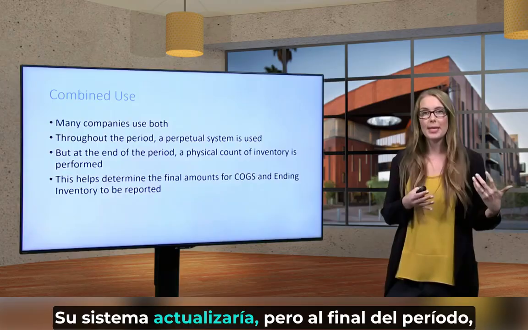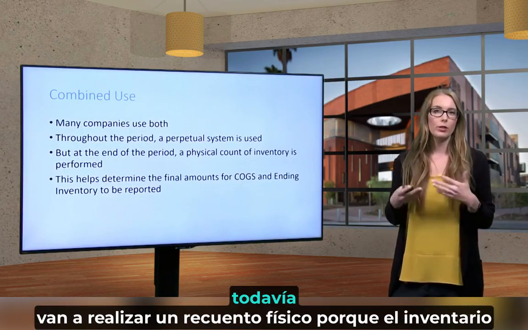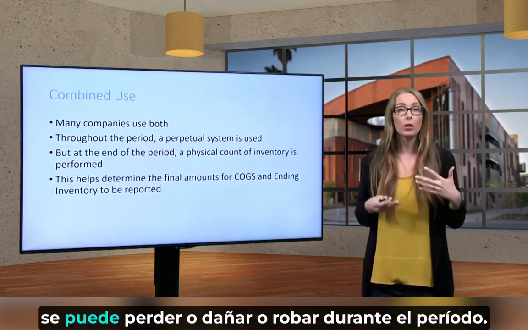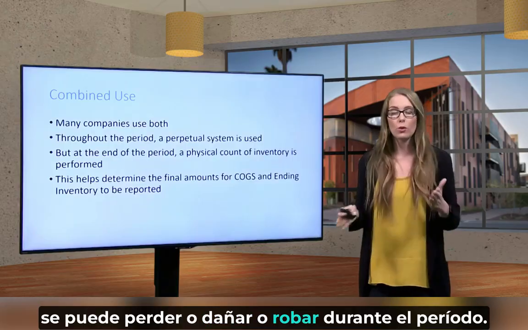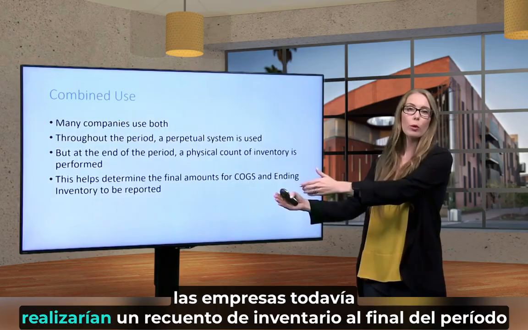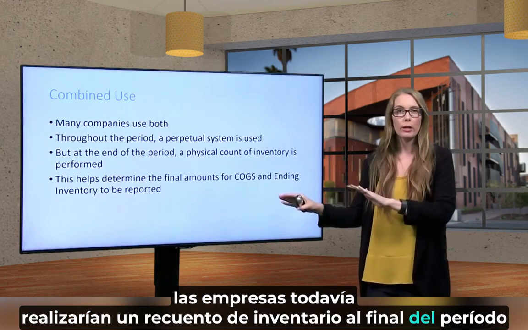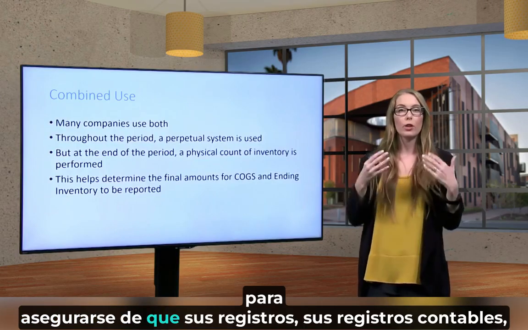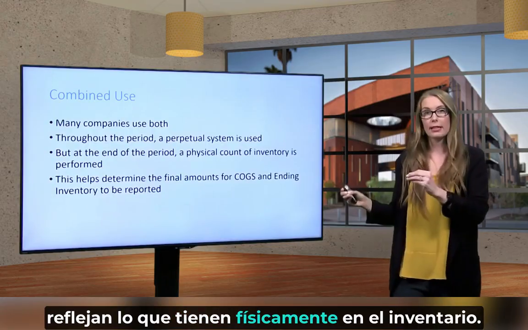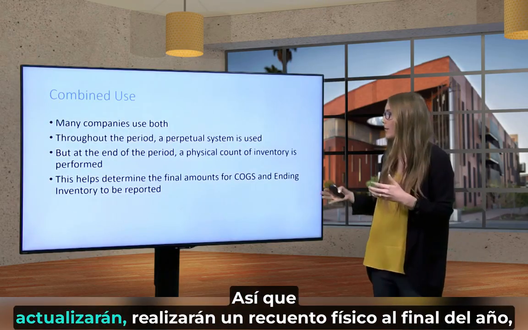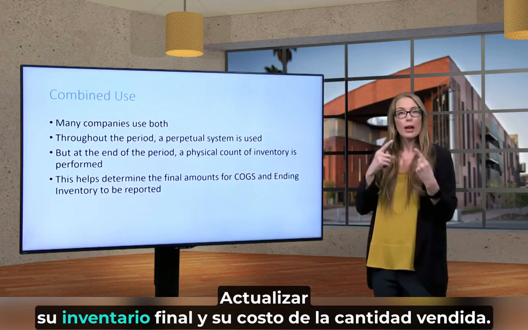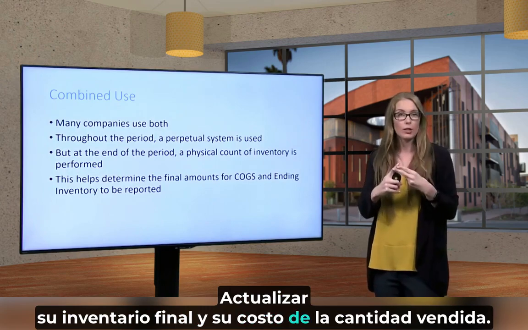Their system would update. But then at the end of the period, they're still going to perform a physical count, because inventory can become lost or damaged or stolen during the period. So companies would still perform an inventory count at the end of the period to make sure that their accounting records reflect what they physically have in inventory. So they'll perform a physical count at the end of the year, and that will help them update their ending inventory and their cost of goods sold amount.